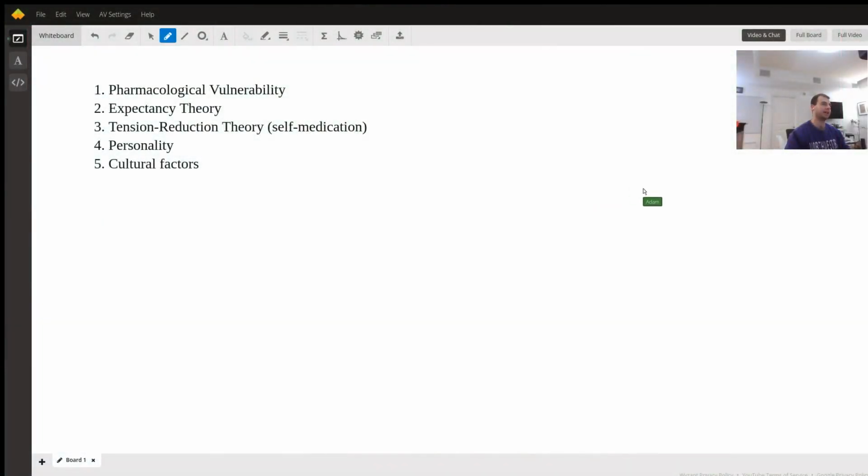Today we're going to be looking at 5 etiological factors for alcohol use disorder. So the first one, pharmacological vulnerability. So this really says that individuals that experience differences in how they react to alcohol may also lead to their risk of developing an alcohol use disorder.